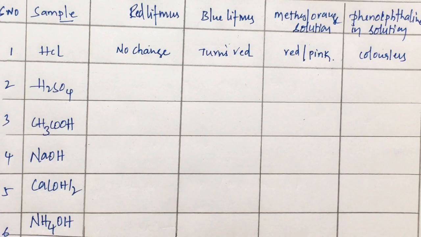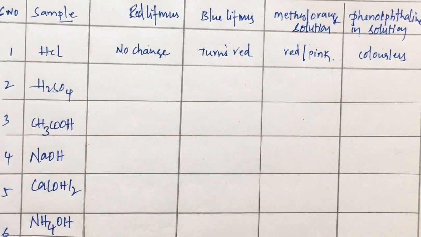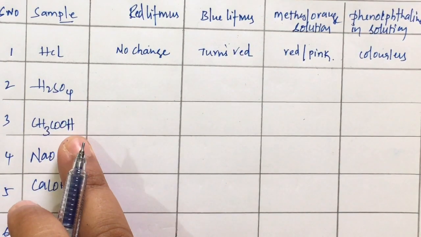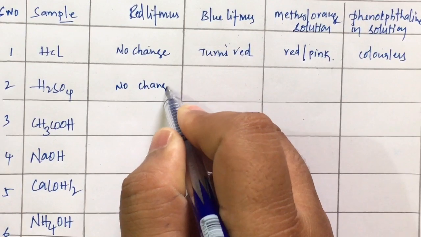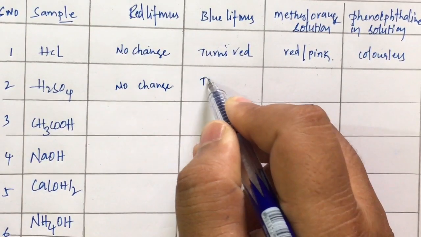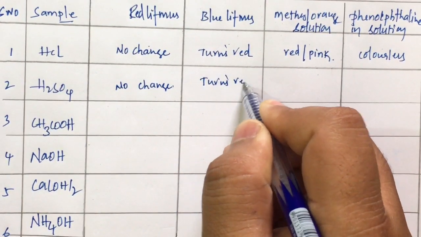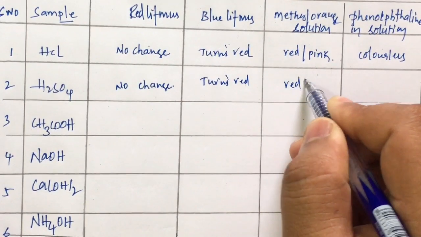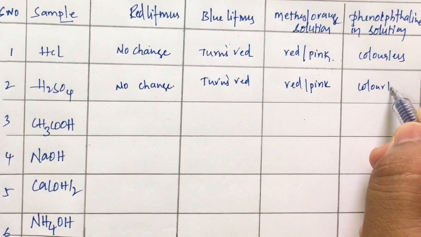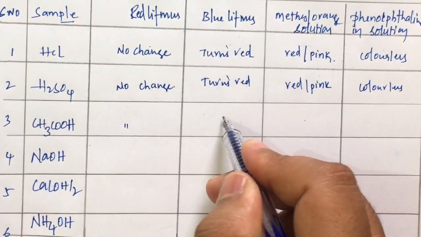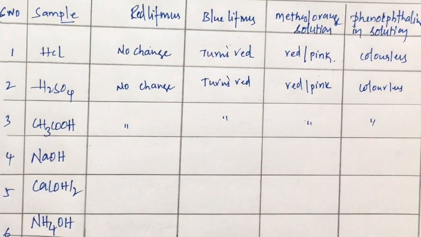Is it clear children? Perform the same with H2SO4 and acetic acid. You observe the same: no change with red litmus paper, it turns red with blue litmus, red or pink with methyl orange, and colorless with phenolphthalein solution. It repeats the same.